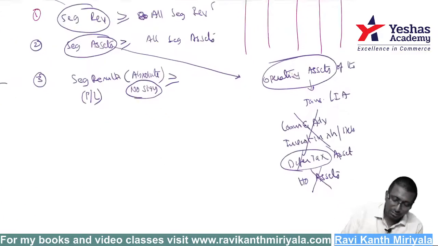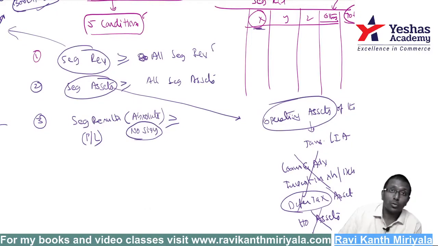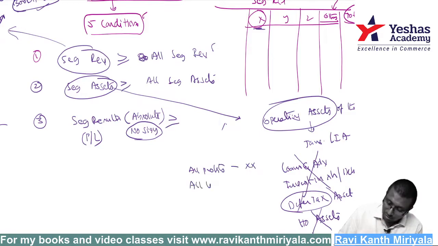Look at this, it is a little different one. It is greater than or equal to all segments. I'll say separately like this. What are you supposed to do? All profits of all segments you should add first. All losses of all the segments you should also add. This is an absolute number, which means remove the signs. Whichever is higher, that number you should take.